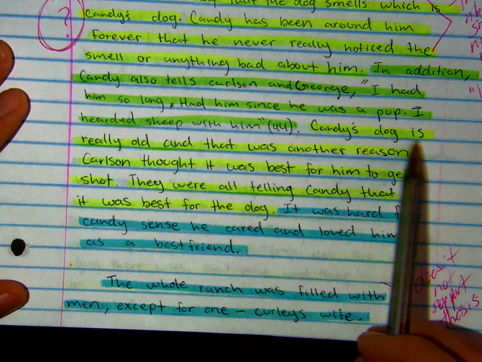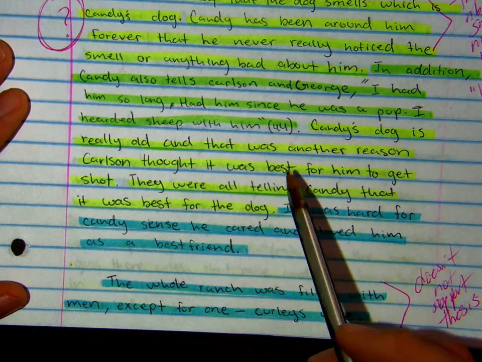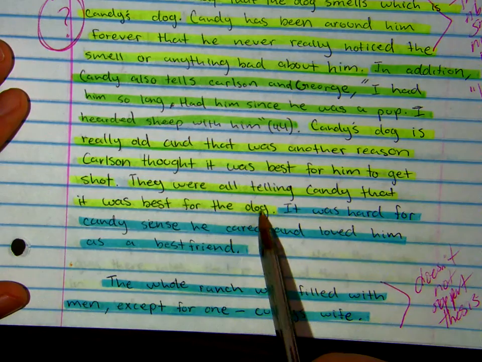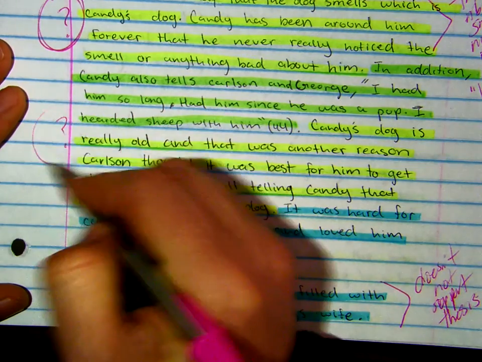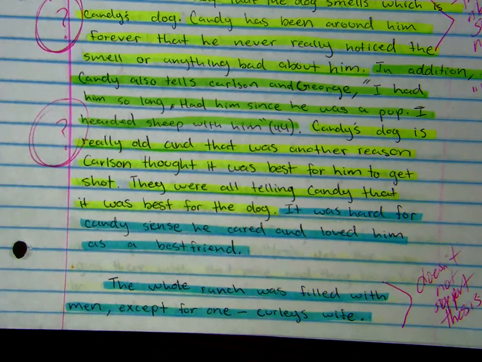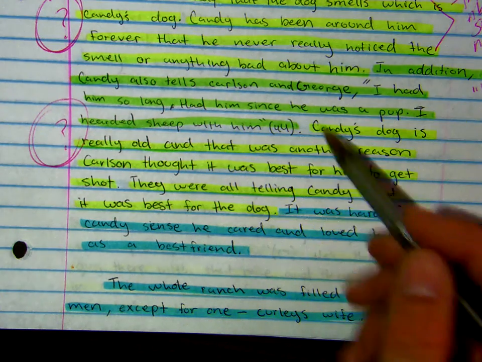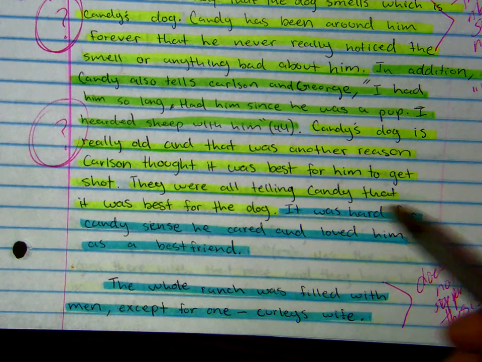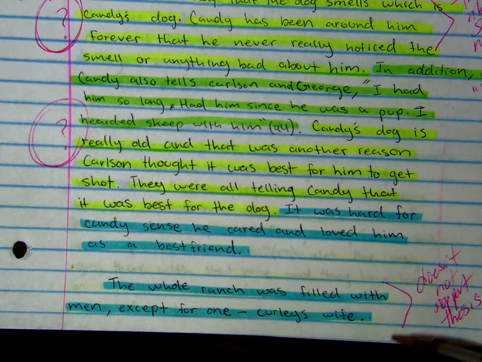And then he says Candy's dog is really old and it was best to shoot the dog. So again, this is about shooting the dog, but how does this relate to proving that Candy is lonely? Now maybe if they had said that, again, it was his only companion, then that would have made a difference.